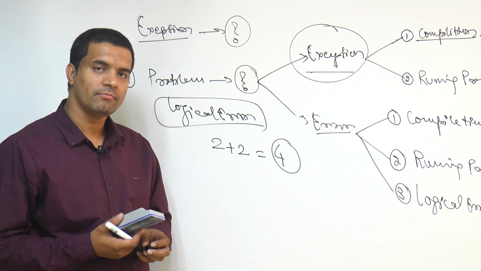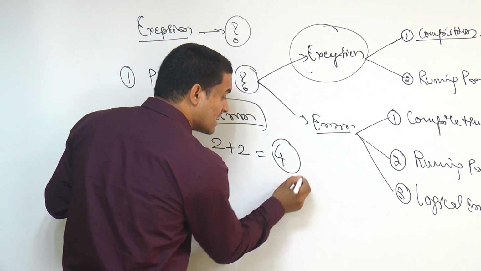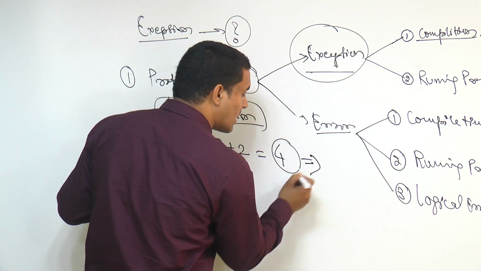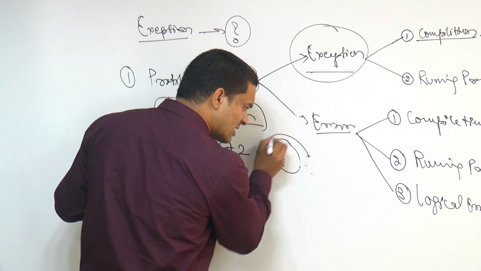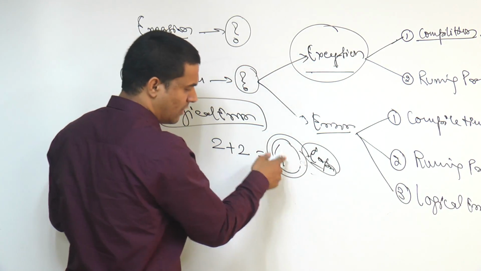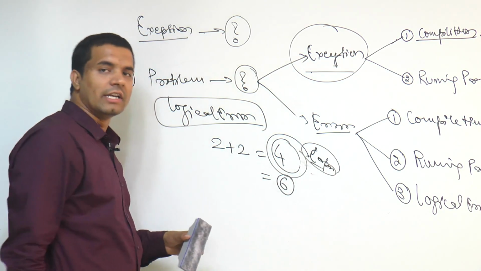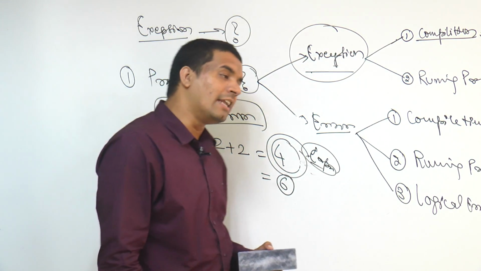When 2 plus 2 is equal to 4, that is the expected result, the result that should come when you are adding. But suppose you are getting 6, then it is a logical error.